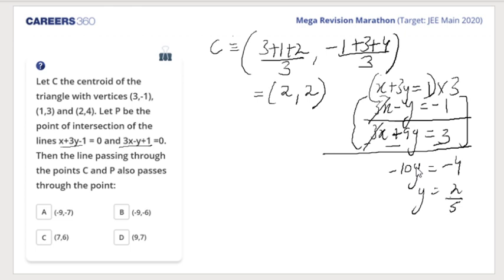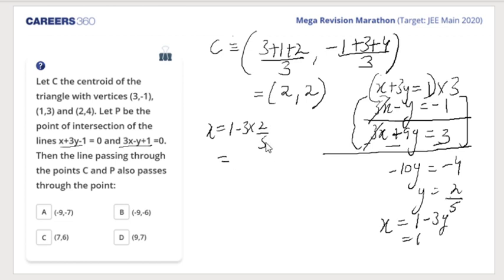So y I have got, I'll substitute it in the first equation itself to get x. So x equals 1 minus 3y. So x is equal to 1 minus 3 into 2 by 5, right?